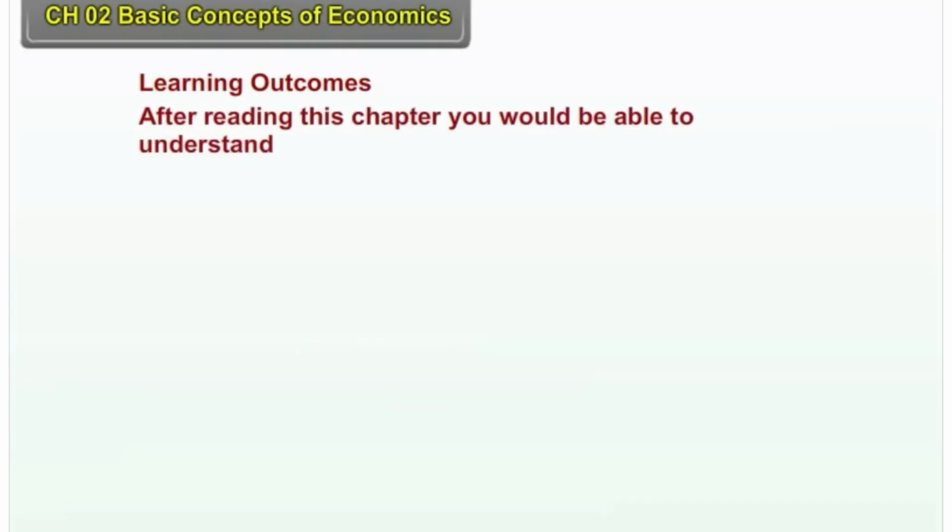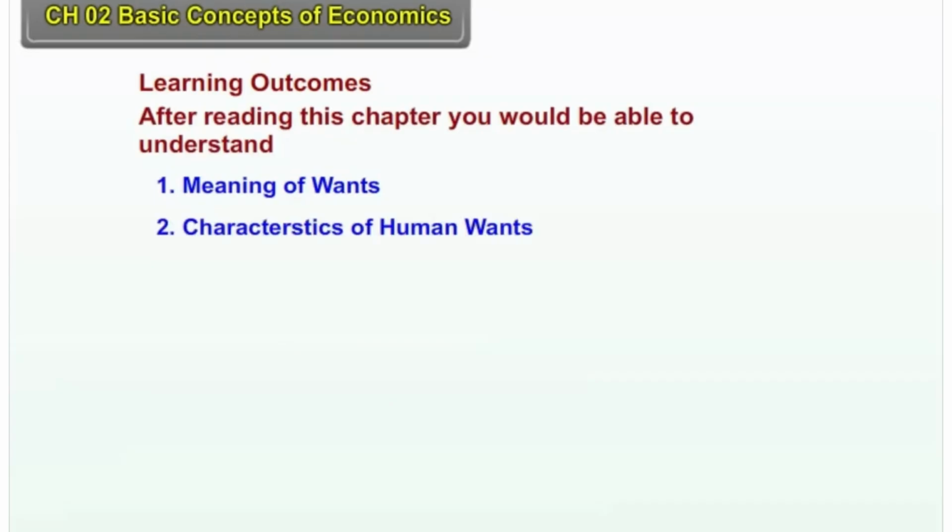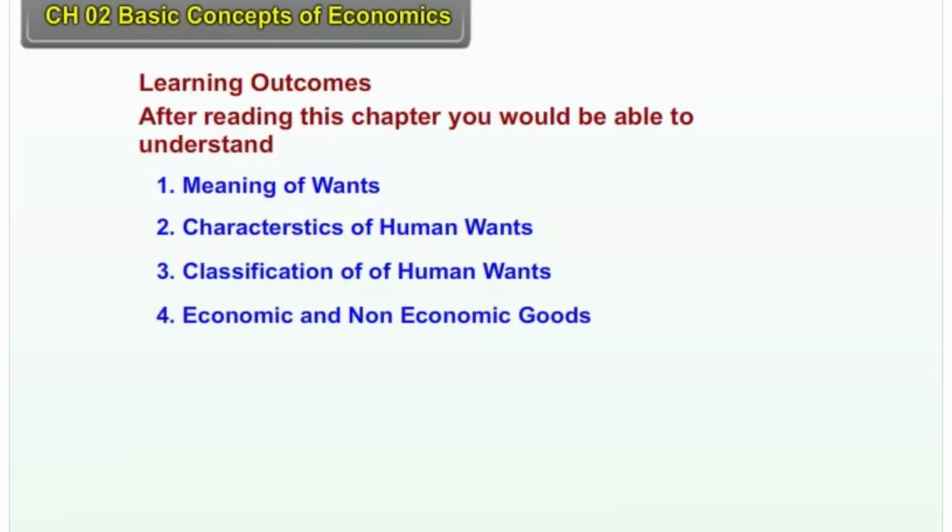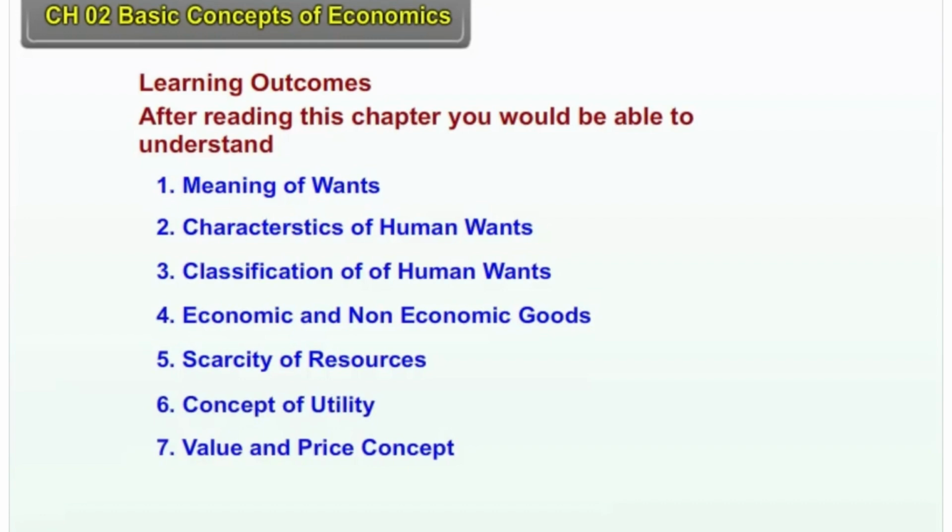Learning Outcome. After reading this chapter, you would be able to understand meaning of wants, characteristics of human wants, classification of human wants, economic and non-economic goods, scarcity of resources, concept of utility, value and price concepts, demand and supply concepts.